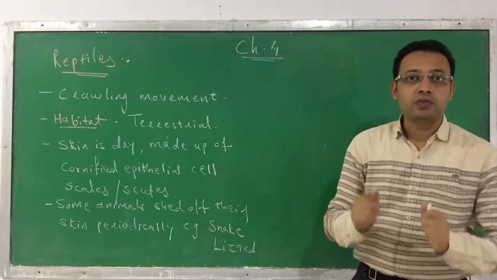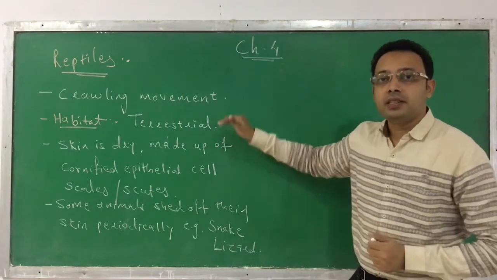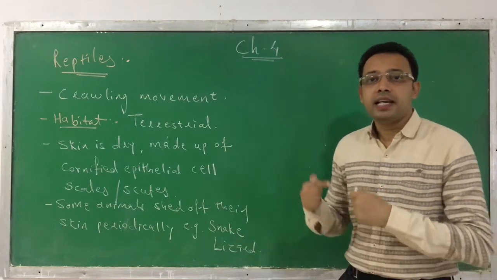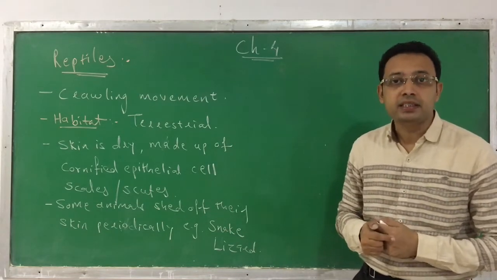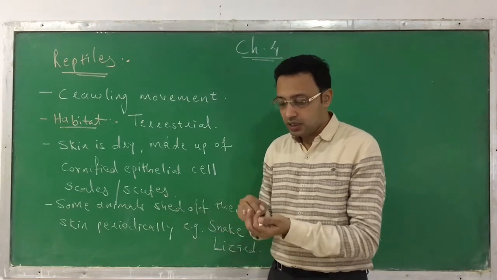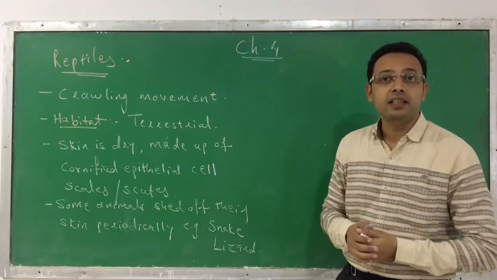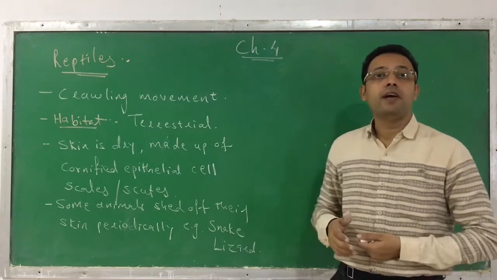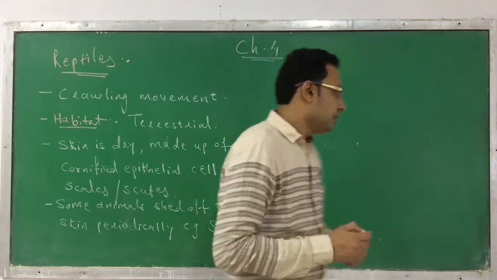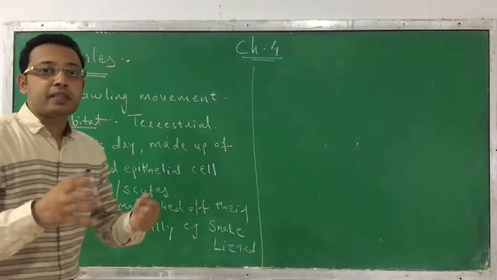So again, to repeat the important characteristics: they have a crawling movement, they have a terrestrial habitat, their skin is dry and consists of cornified epithelial cells, and the skin possesses scales and scutes. Some animals shed their skin periodically, like what we have observed in the snake and the lizard. Clear?